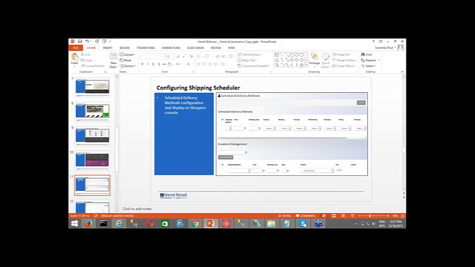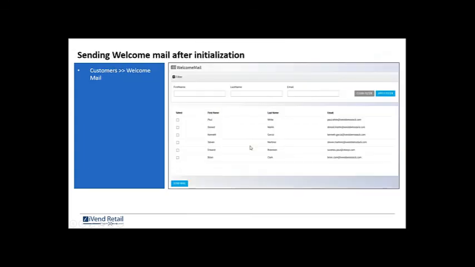So let's take the next one, sending welcome mail after the initialization. This is another very important one. How do you do that?